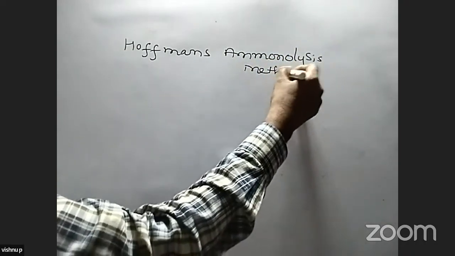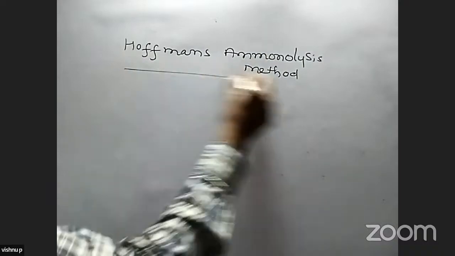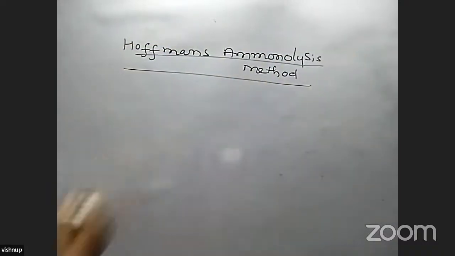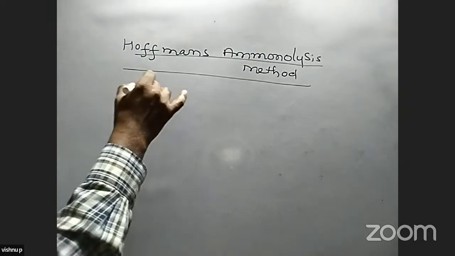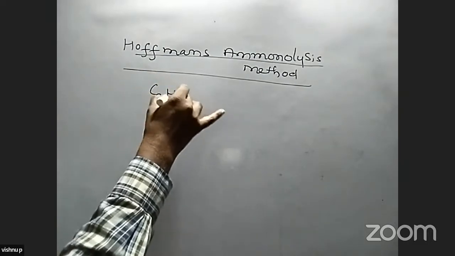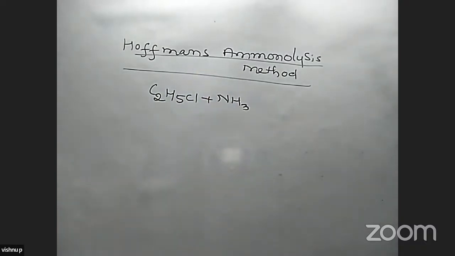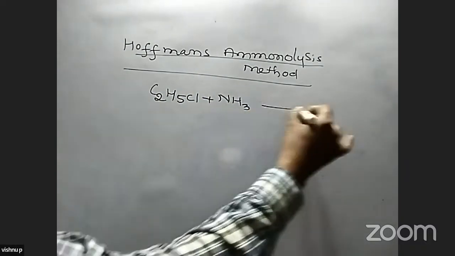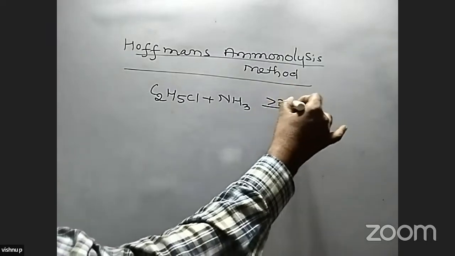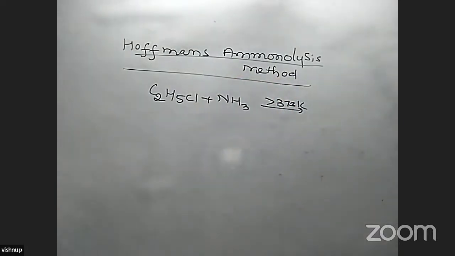This is the first preparation method of amines. In this method, alkyl halides react with ammonia at more than 373 Kelvin temperature.